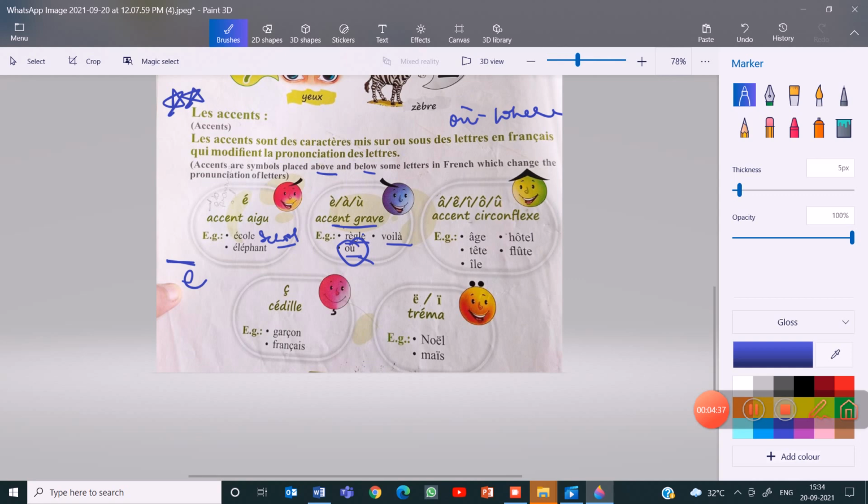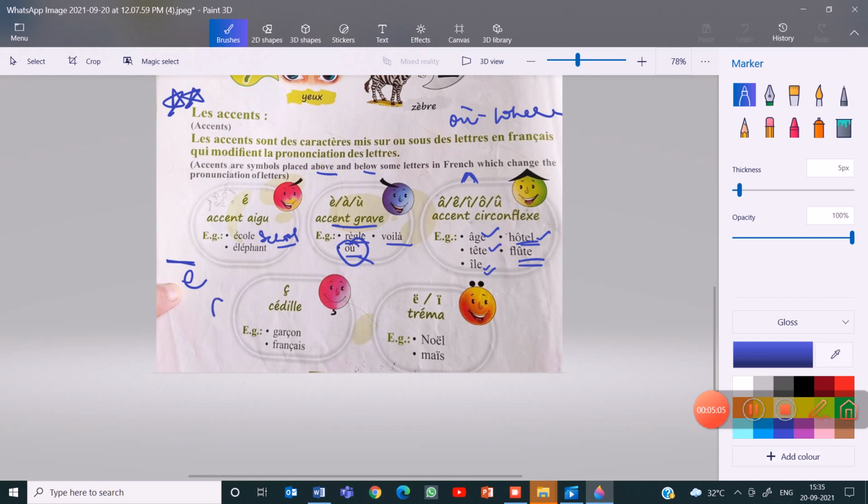Then next, accent circumflex. Just like a hat, it resembles a hat. Okay. Arche, tête, head. Île, the island. Hôtel. This is not hotel, hôtel. Flûte.